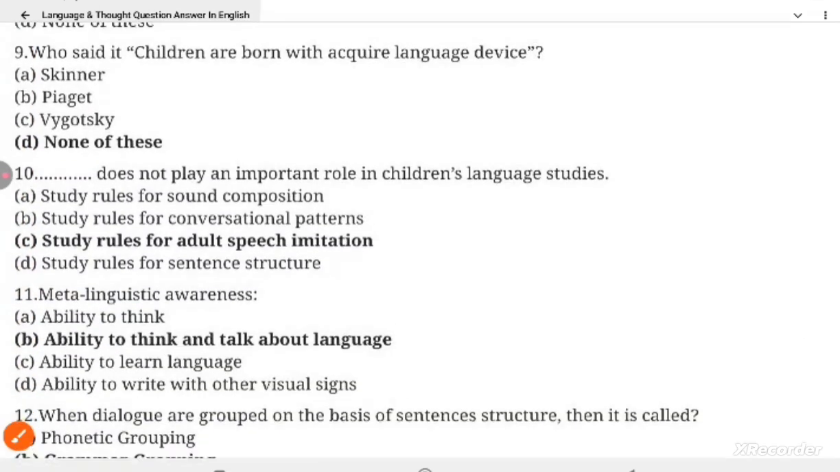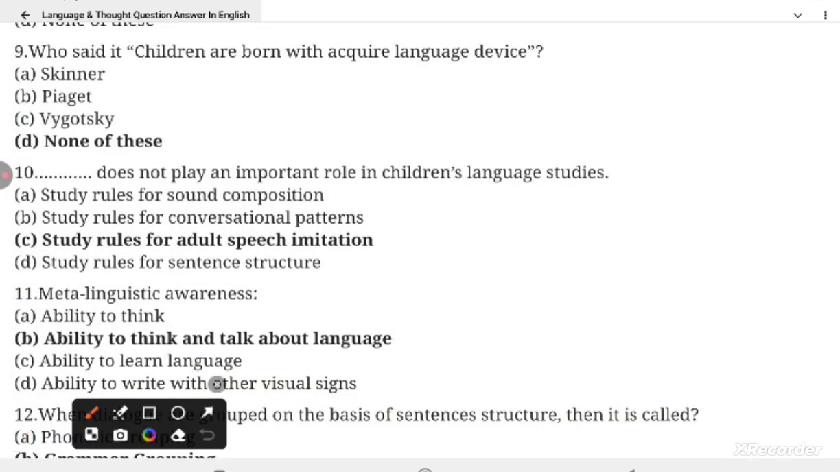Question 9. Who said it? Children are born with acquired language device. Options: Skinner, Piaget, Vygotsky, none of the above. And our correct option is none of the above. Children are born with acquired language device, said by Noam Chomsky.